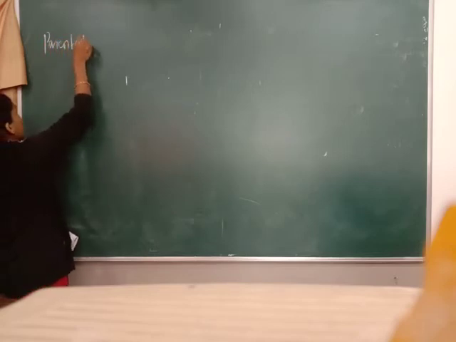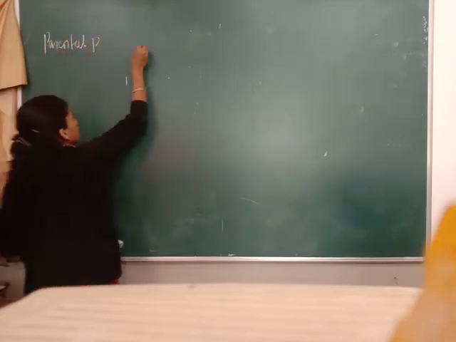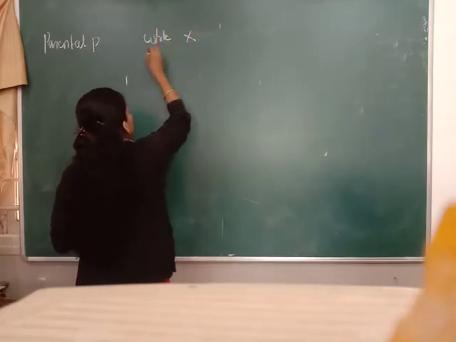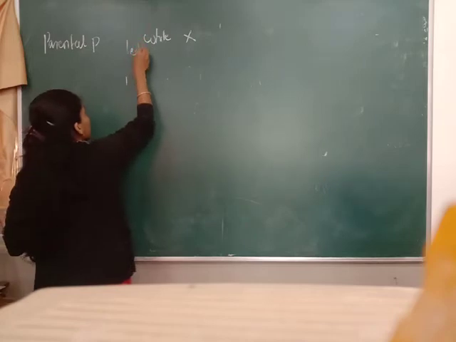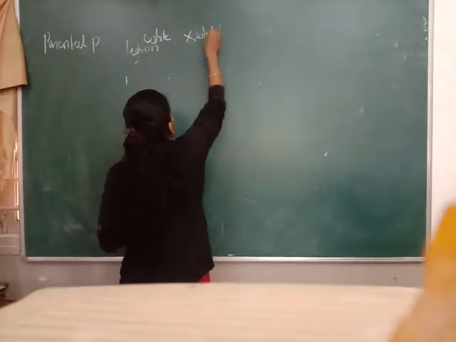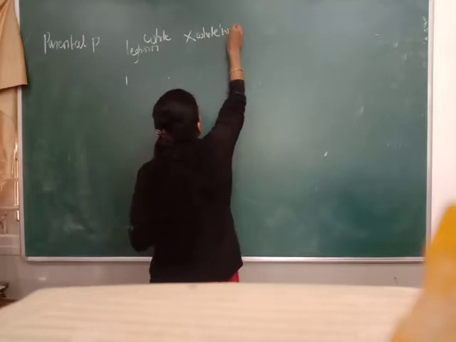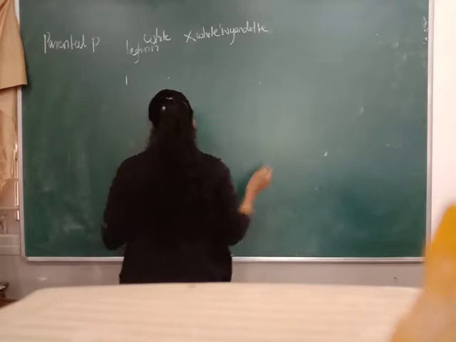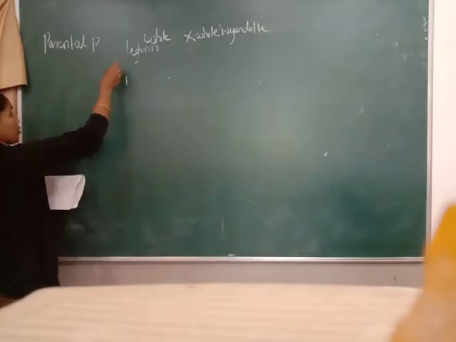The parents are white Leghorn and white Wyandotte. This is the phenotype.